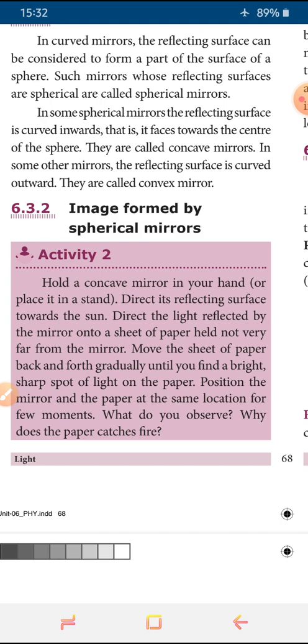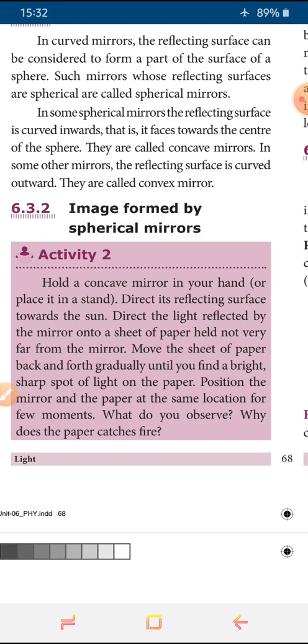We adjust the paper forwards or backwards until we get the intensified light focused at one particular point. Then you stop the movement. At this fixed distance the paper starts burning, catching fire.